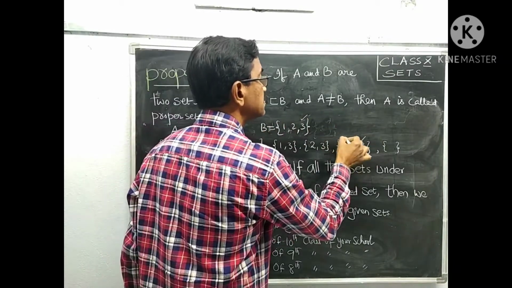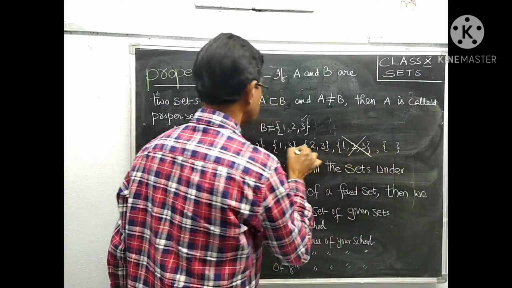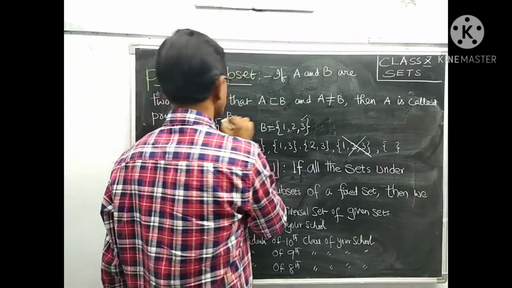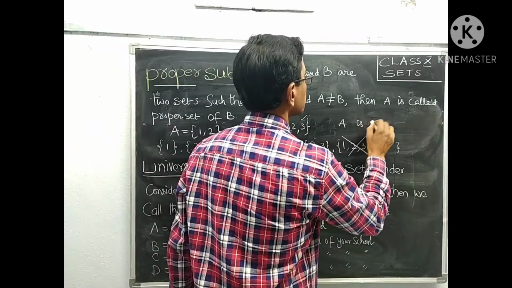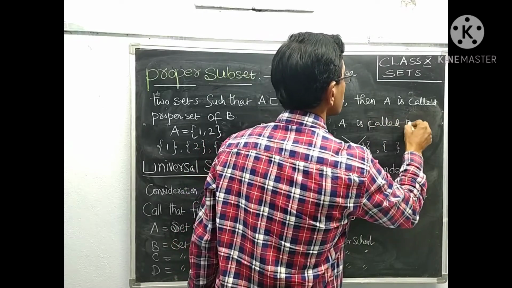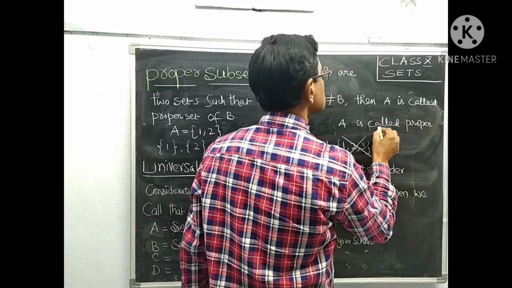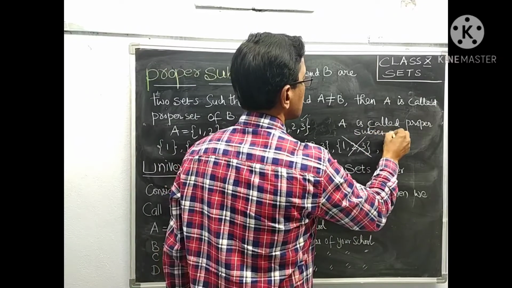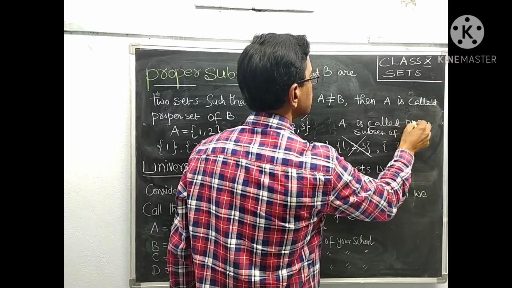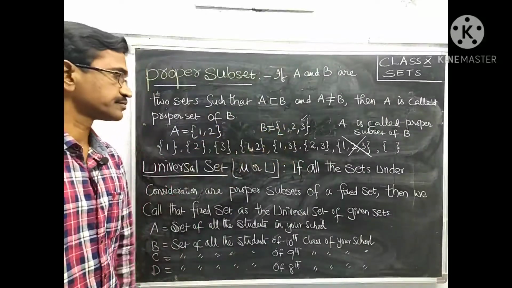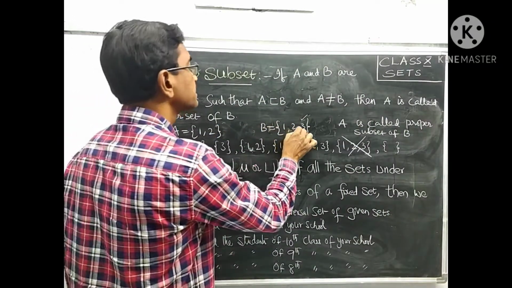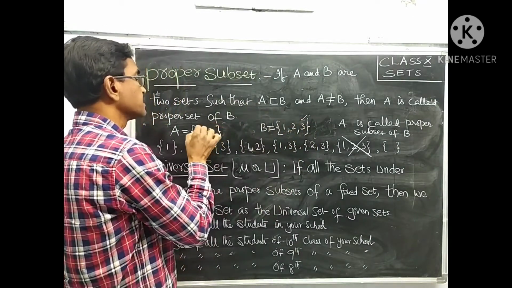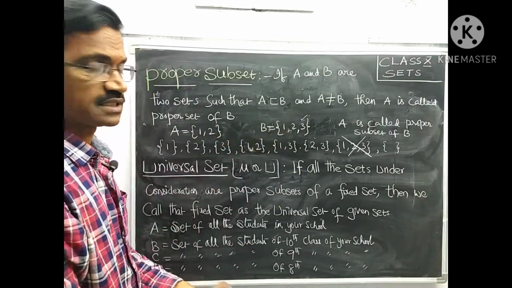That's why, except itself, all other subsets are proper subsets of B. Here A is called a proper subset of B. To become a proper subset, B should have at least one extra element other than the given set. Then only it is called a proper subset.